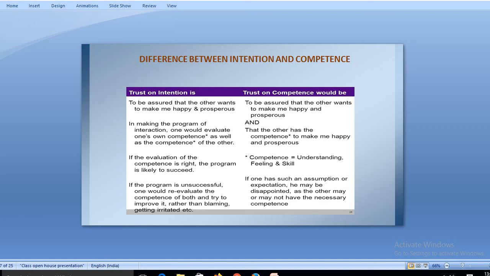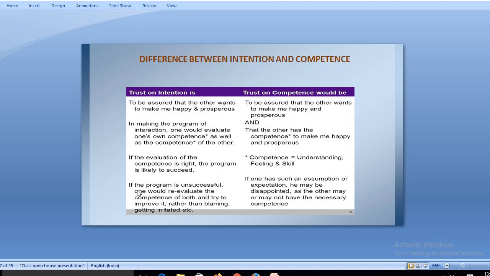The next is making the program interaction. We would evaluate our own competence as well as the competence of the other. In trust, the other has to be competent to make you happy and prosperous. If the evaluation of competence is right, the program is likely to succeed. If you have rightly evaluated everything, the program will rightly succeed. And if you do not judge the thing in the right way, then definitely the answer that you give would not satisfy your audience. So this is something that is needed.